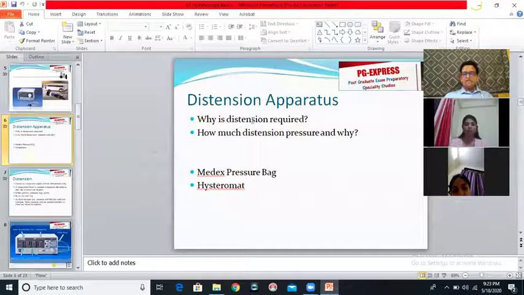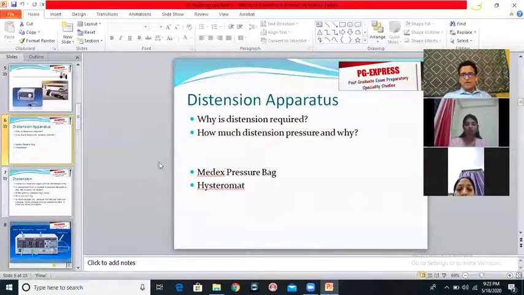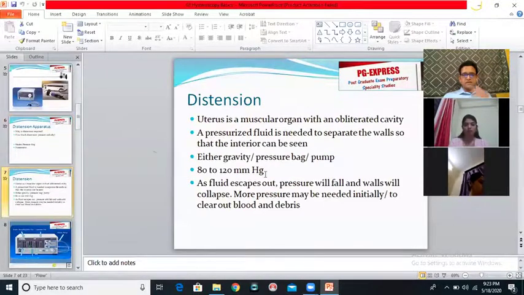And how much distension pressure is required? You generally require a distension pressure of between 80 to 120 millimeters of mercury to be able to perform hysteroscopy without any problem. So the answer for the exam point of view is 80 to 120 millimeters of mercury. Okay, let's look at what are the distension apparatuses available with us.